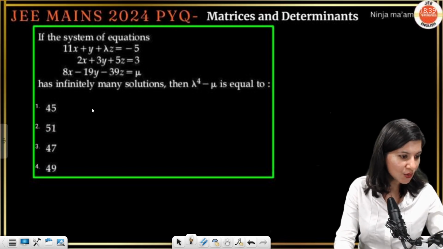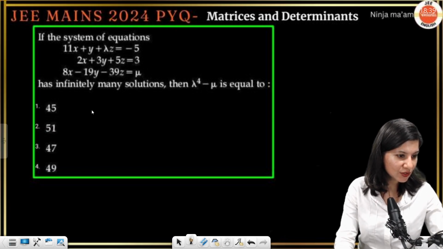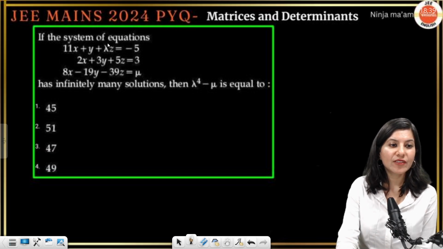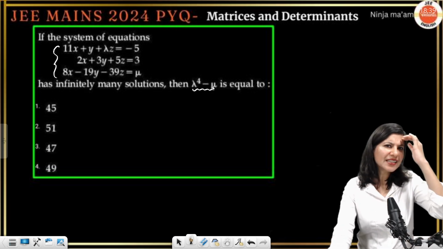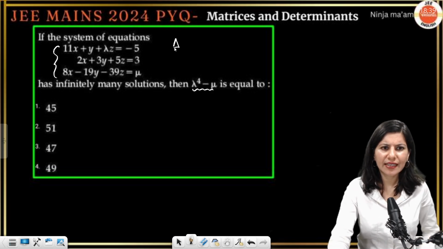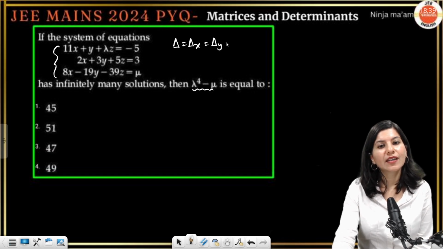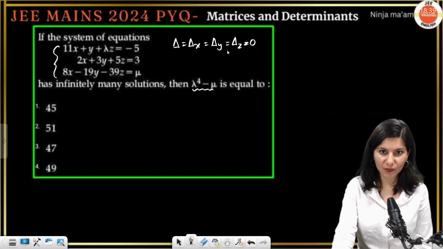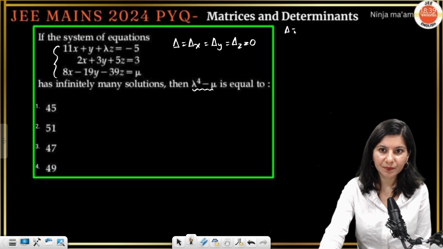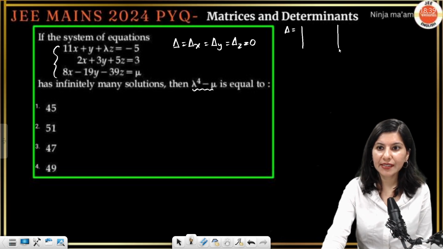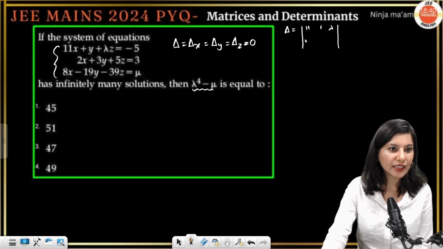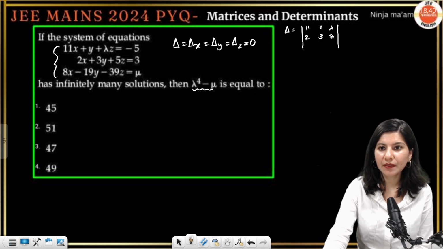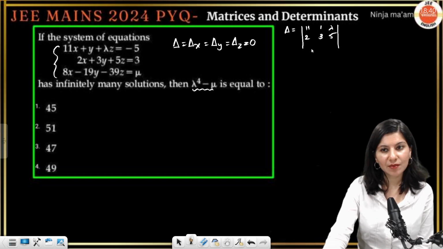So let us now talk about the very next question on our screen. If the system of equations has infinitely many solutions, again the same category of question, delta equals del x equals del y equals del z equals 0. So let us start with delta. Tell me what is delta. The first row is 1, 1, lambda, then 2, 3, 5, and then the last row is 8, minus 19, minus 39.